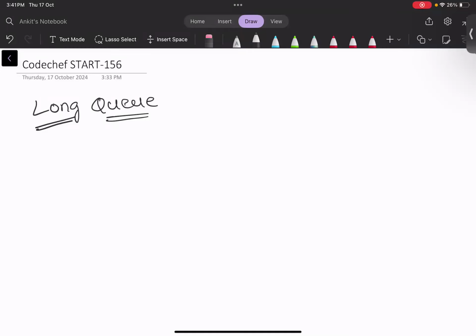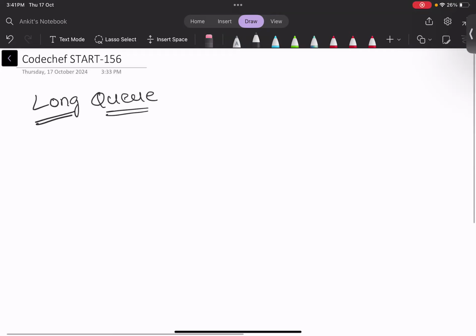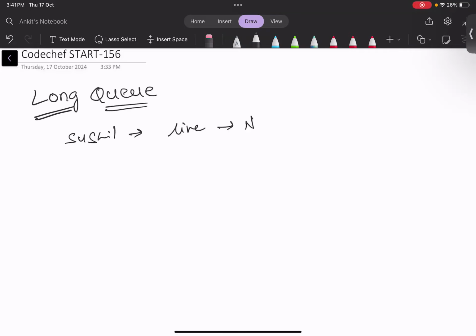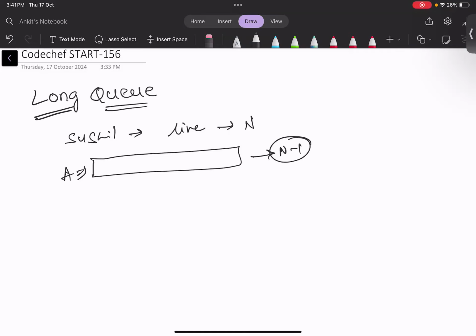Hi, now we are going to discuss the CodeChef 156 contest question, Long Queue. The question says that Sushil is a person standing in a line, and his position initially is at n. The line is described as an array, say array A, and that array has n size, and the last person in the array is Sushil.